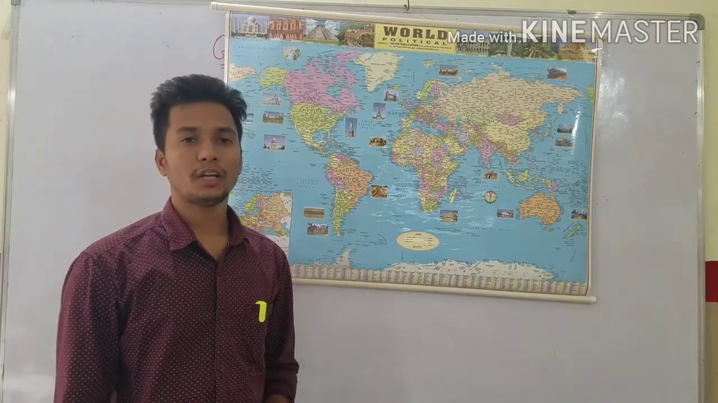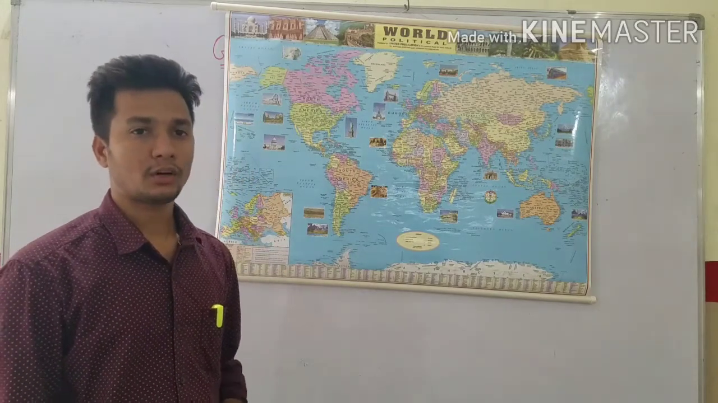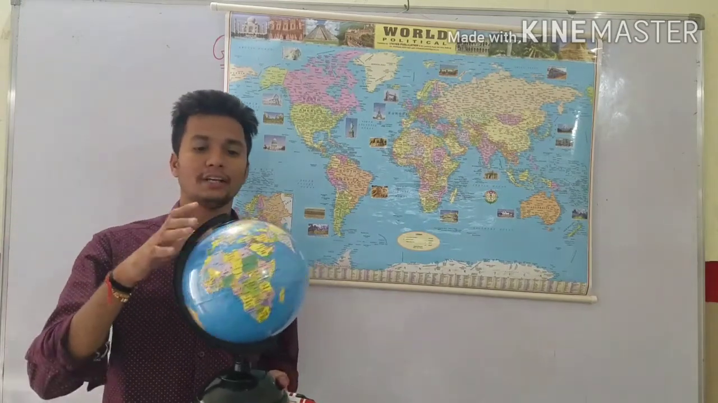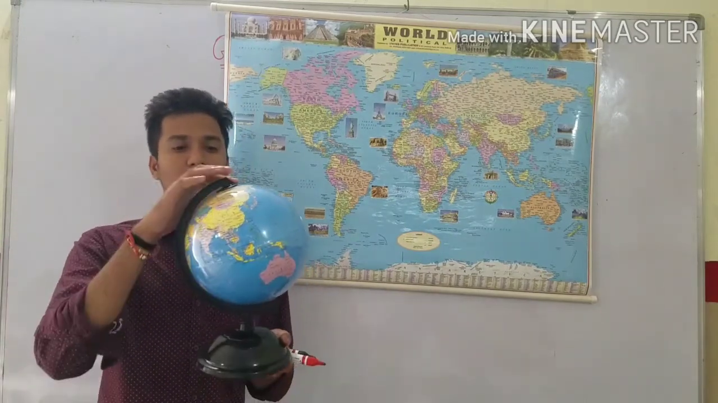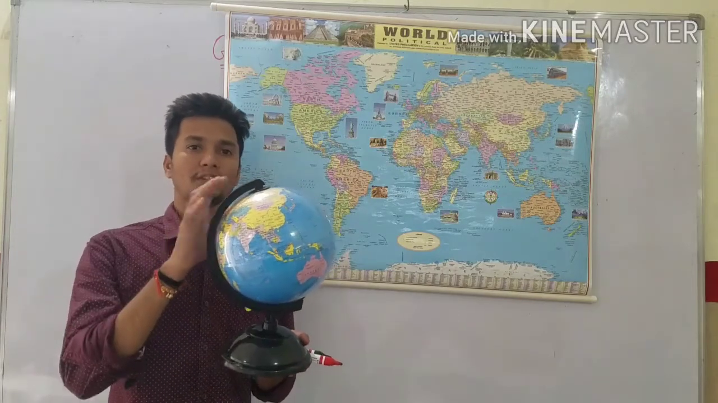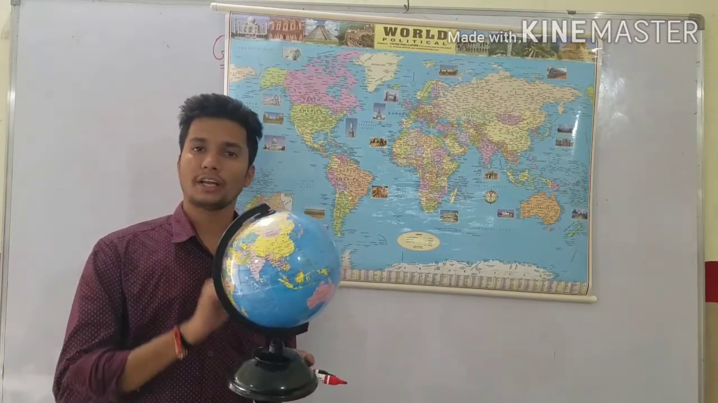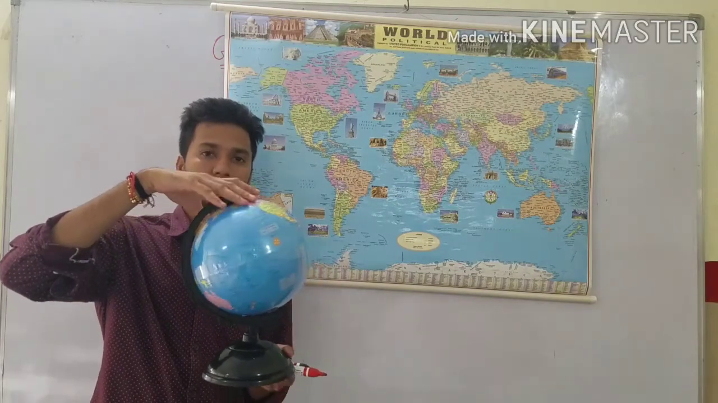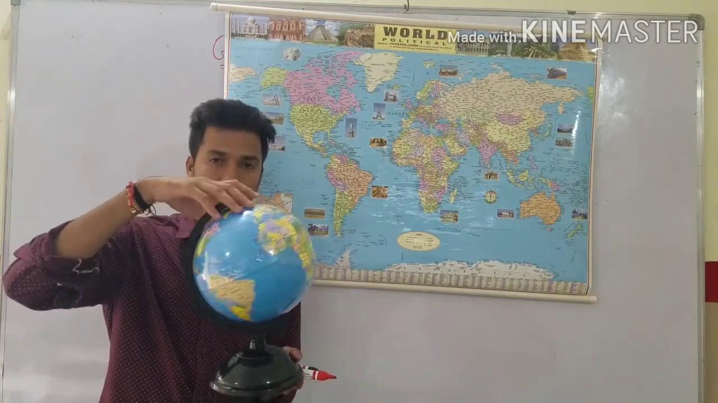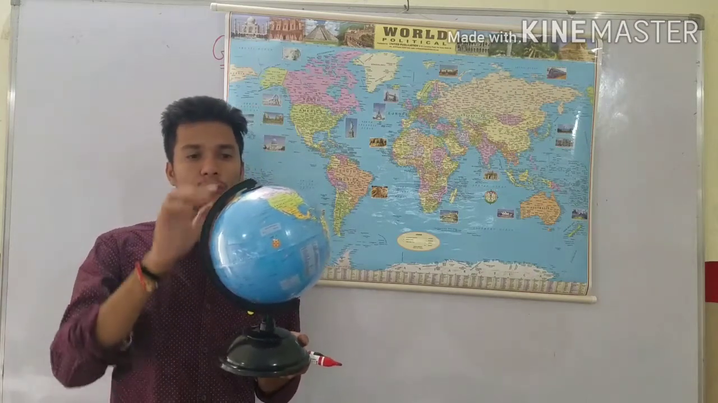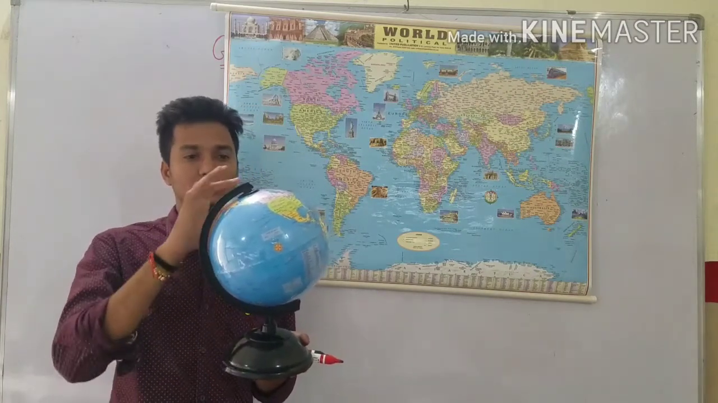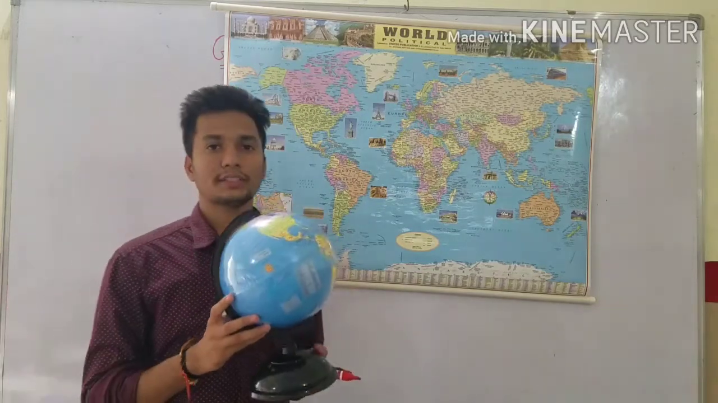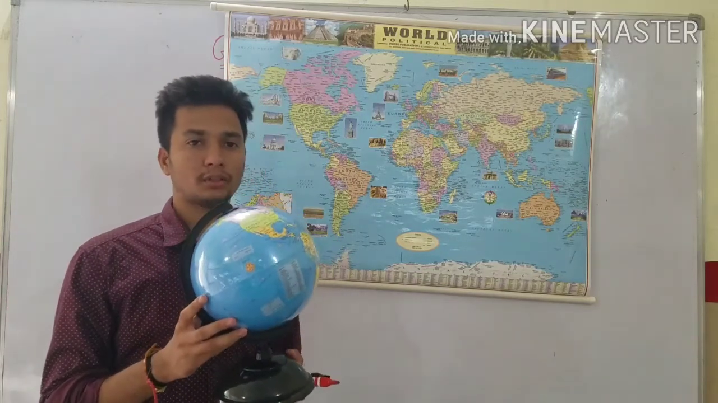So students, we discussed in the last class what a globe is. Why are we using a globe? See students, this is our globe, and it is rotating. The imaginary line which passes through the center of the globe is called the axis, and the globe moves or rotates on its own axis. The two flat ends are called poles. So we have discussed in the last class what a globe is and the facts about it.